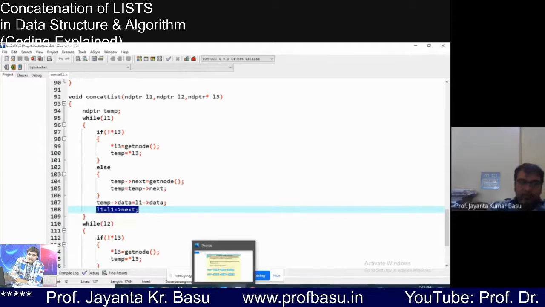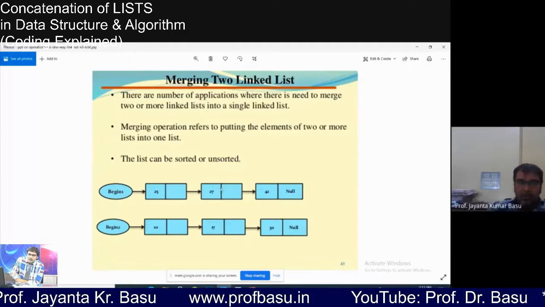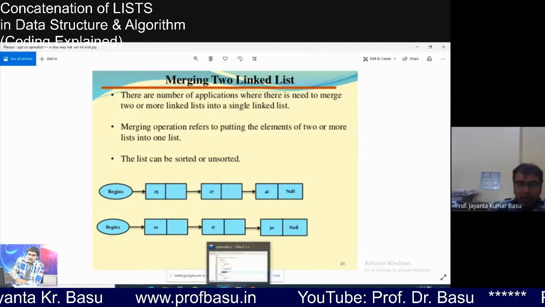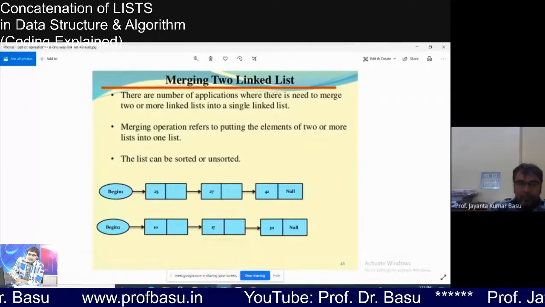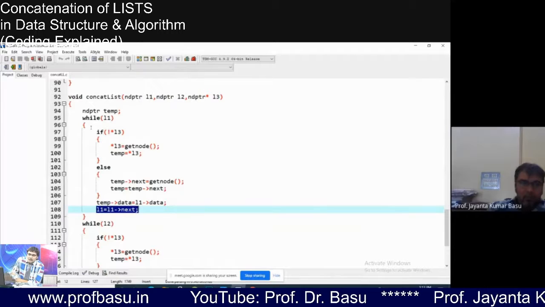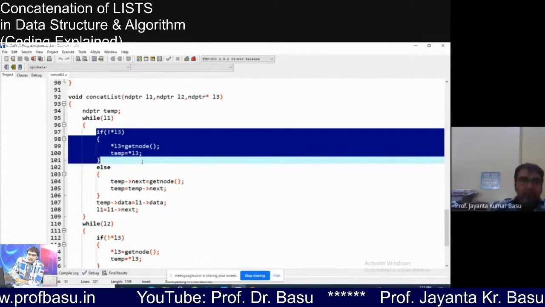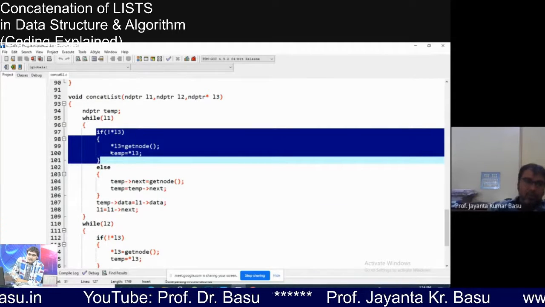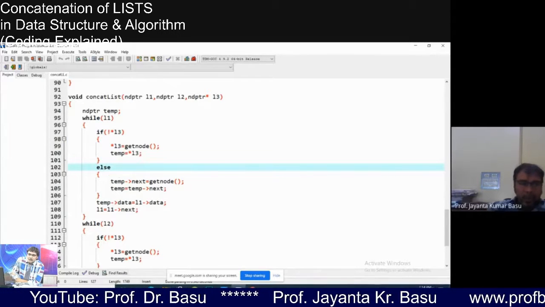So now we move to the second node of list 1, for example, this one. We check whether it is null or not. The second node is there, so L1 is not null, and the condition will be true. Then control will enter the loop, but this time the first branch will not be valid. It is only valid the first time, when L3 was null. Now at least the first node is created, so L3 will not be null anymore, and control will enter the else construct.